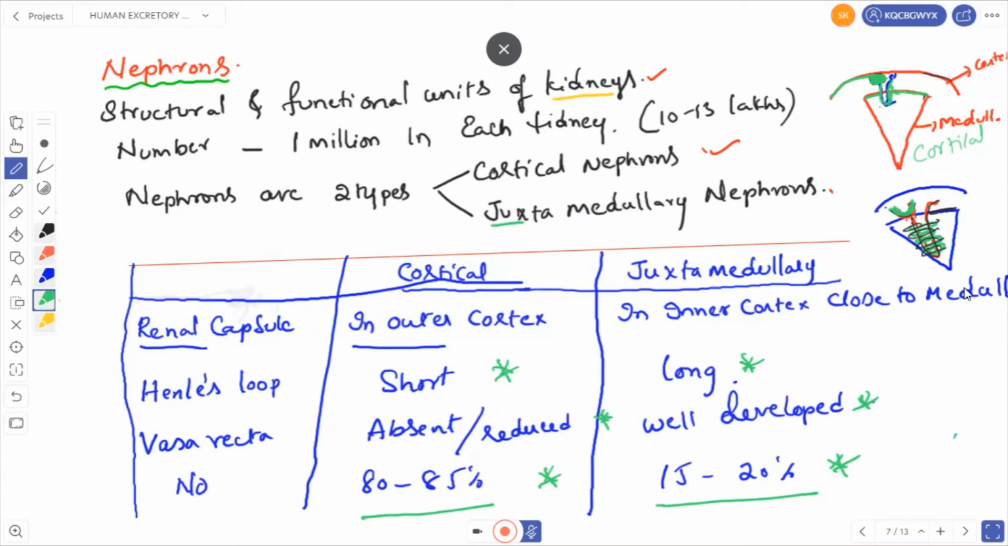It is in the inner cortex and very close to the medulla. And if you see, the loop of Henle is very long and extends deep into the medulla. And if you see, the vasa recta is well developed. So this is the vasa recta. The vasa recta is the network of blood capillaries present around the loop of Henle. They are well developed. And what is the percentage of the juxtamedullary nephrons? Means 15 to 20% nephrons are juxtamedullary.